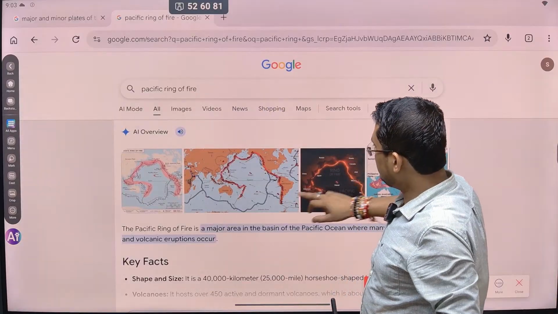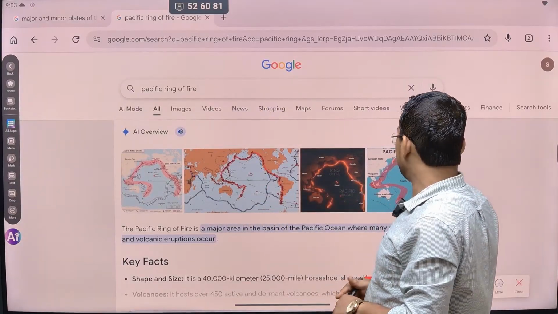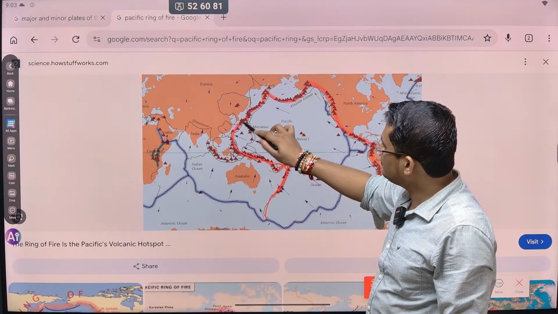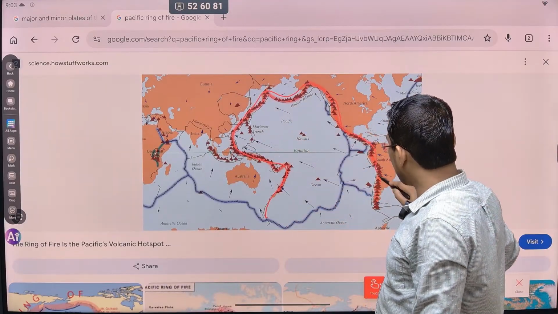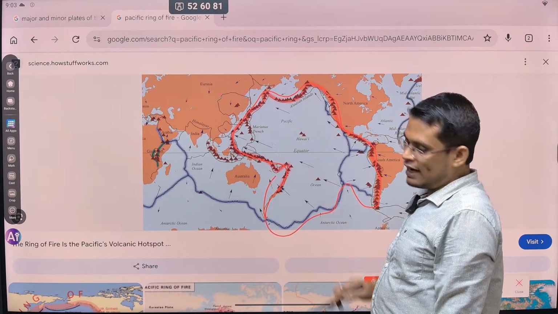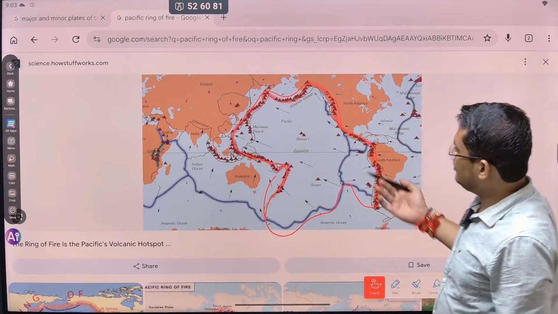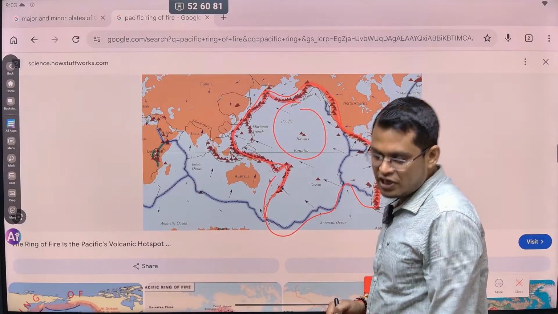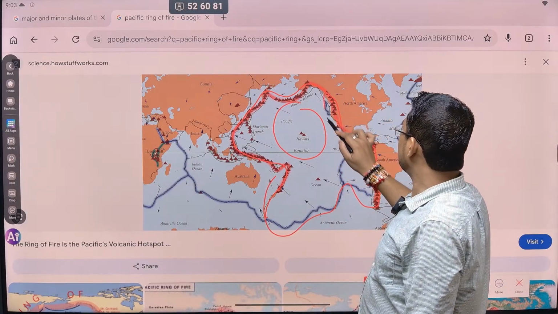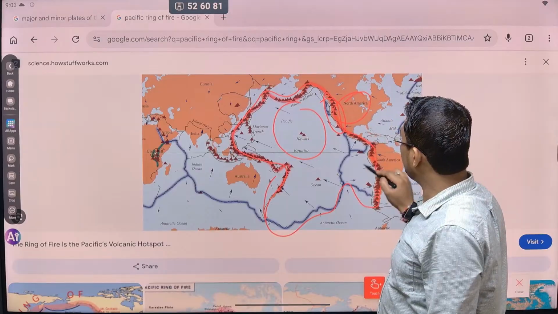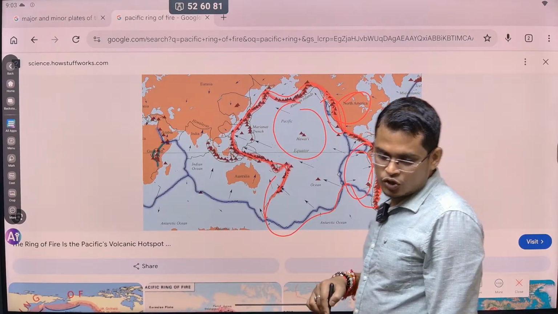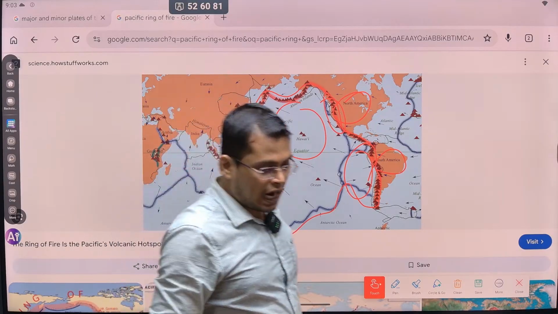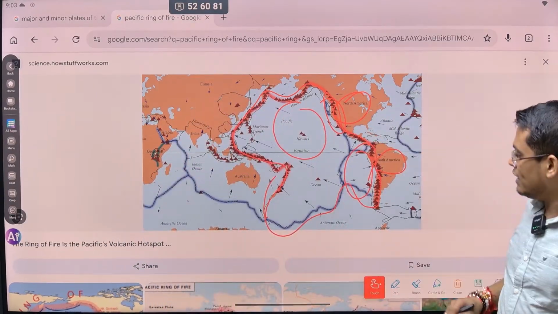ठीक है, you can see Pacific Ring of Fire. This is what the Pacific Ring of Fire is. It is starting from Australia. This is extending this region. So this region is prone to both earthquake as well as volcanic activity. So why is this happening? Because Pacific plate, this is the Pacific plate, this is moving inside the Eurasian plate, and here again is the interaction of the Pacific plate with the North American plate, Pacific plate with the South American plate. So because of that, this region is highly prone to all sorts of earthquake and volcanic activity.